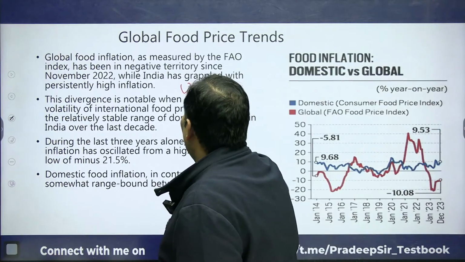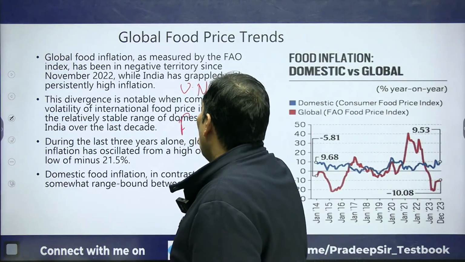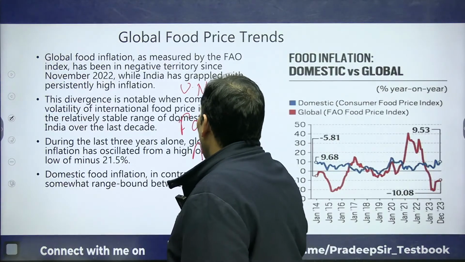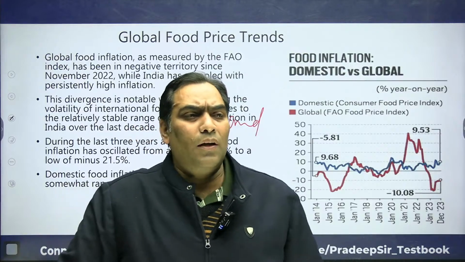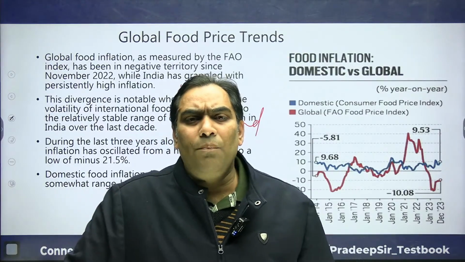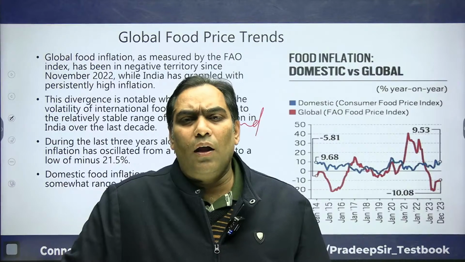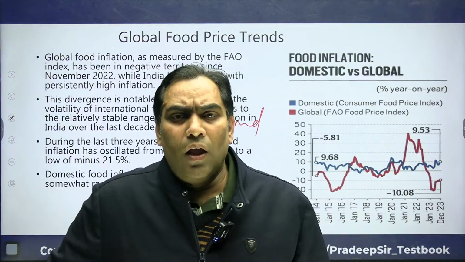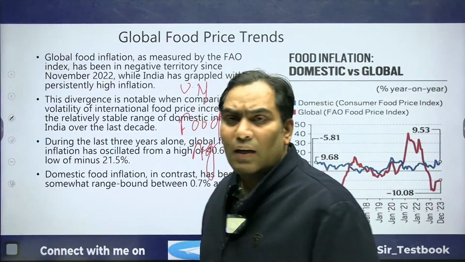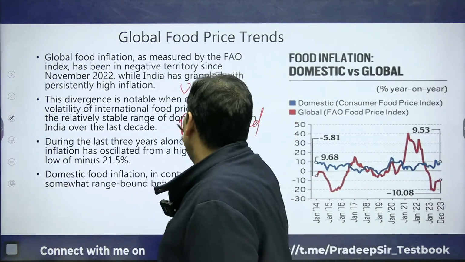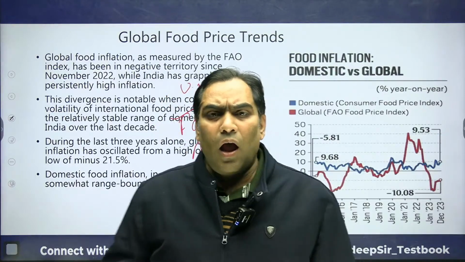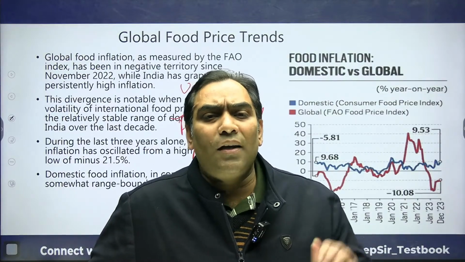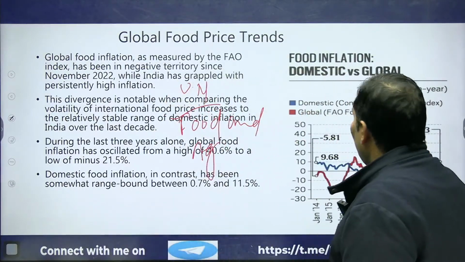There is one organization of the United Nations known as the Food and Agriculture Organization, and this organization is instrumental in having the data on food inflation at the world level. As per the data of FAO, during the last 3 years there is volatility in the world food inflation.